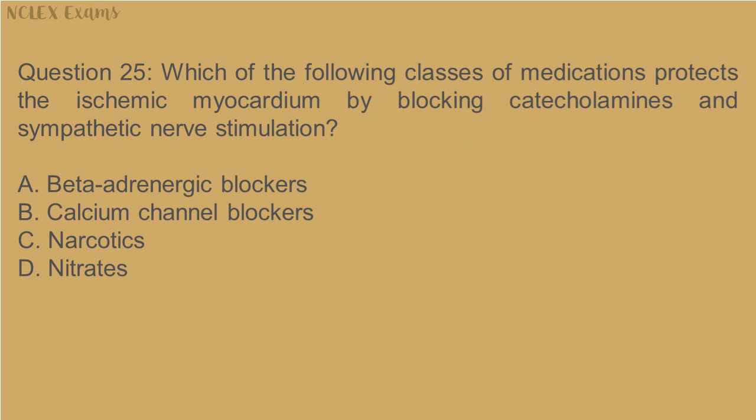Question 25. Which of the following classes of medications protects the ischemic myocardium by blocking catecholamines and sympathetic nerve stimulation? A. Beta-adrenergic blockers. B. Calcium channel blockers. C. Narcotics. D. Nitrates.